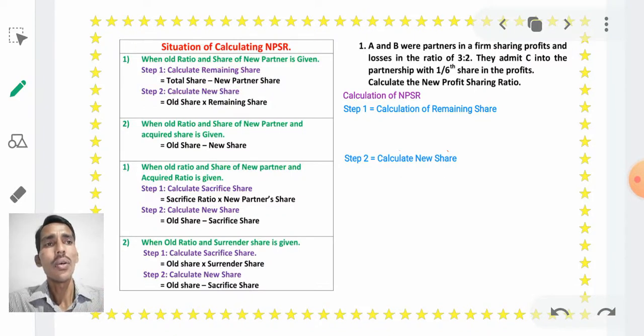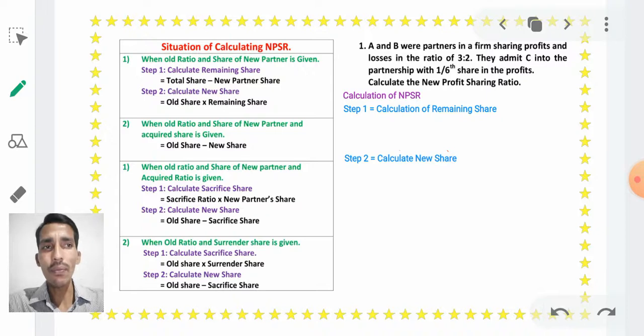Just see here, they admit C as a new partner into the partnership for a 1/6 share. 1/6 share means if the firm got 6 rupees profit, then 1 rupee will be given to C, and the remaining amount will be 5 rupees. Is it clear? The company's total profit is 6 rupees.